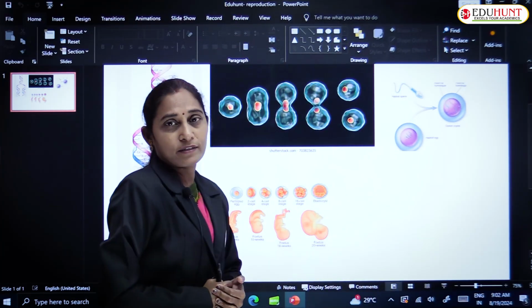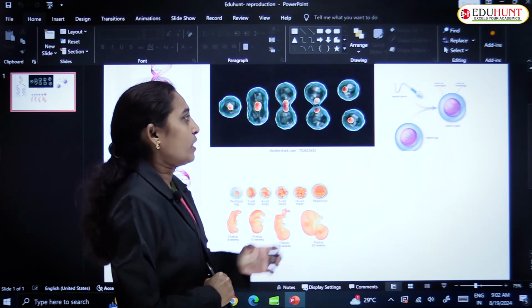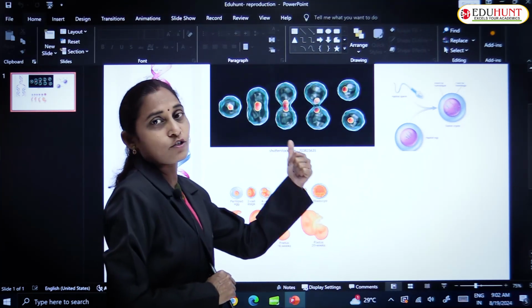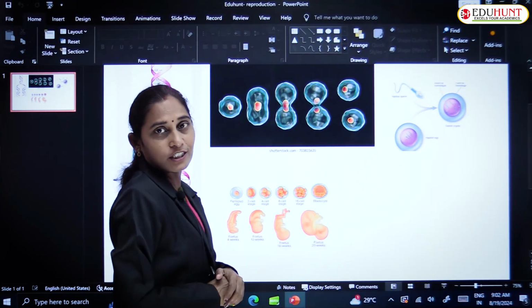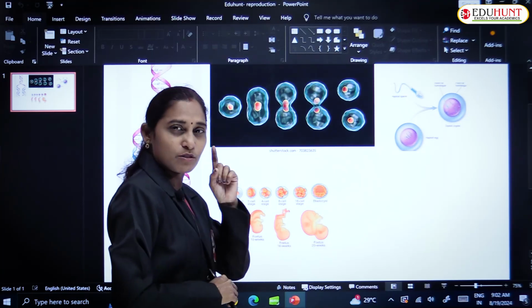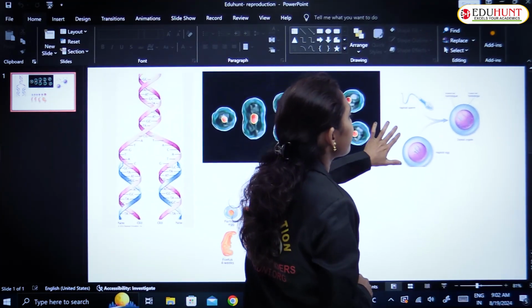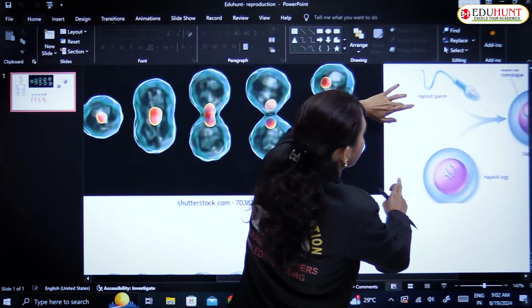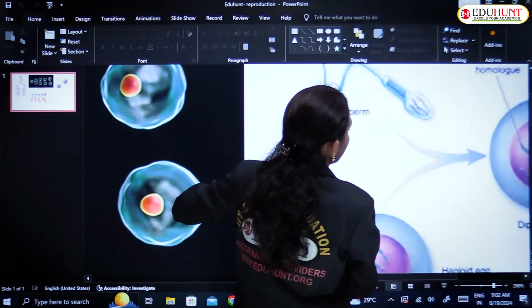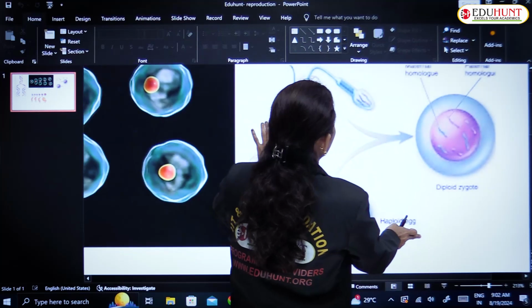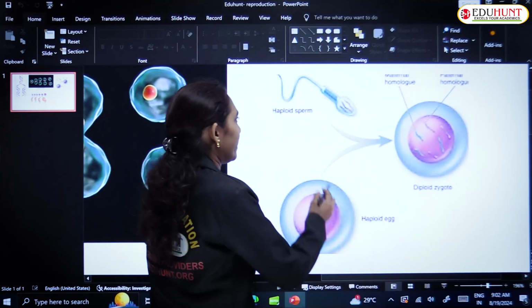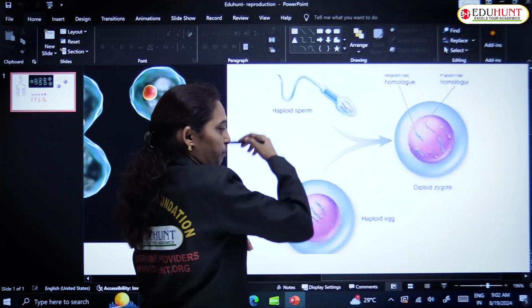These reproductive units are called gametes. Gametes are the result of meiotic cell division. You can see here the haploid sperm.